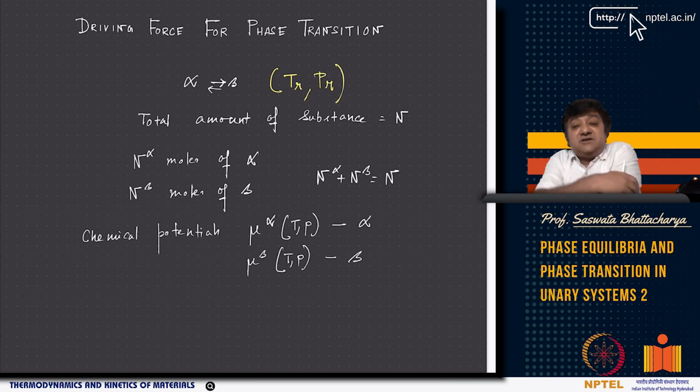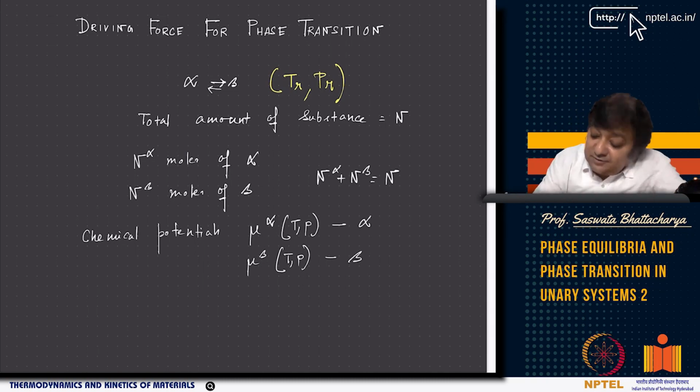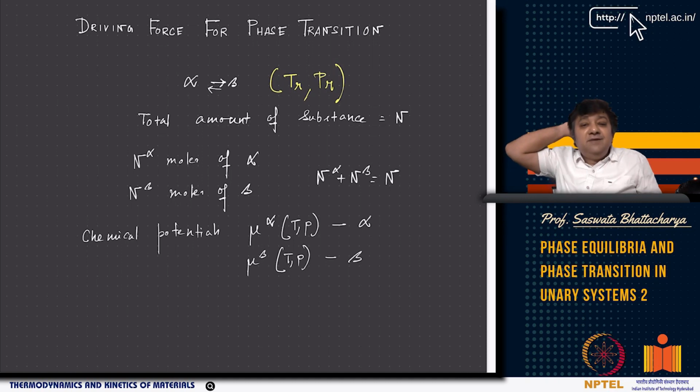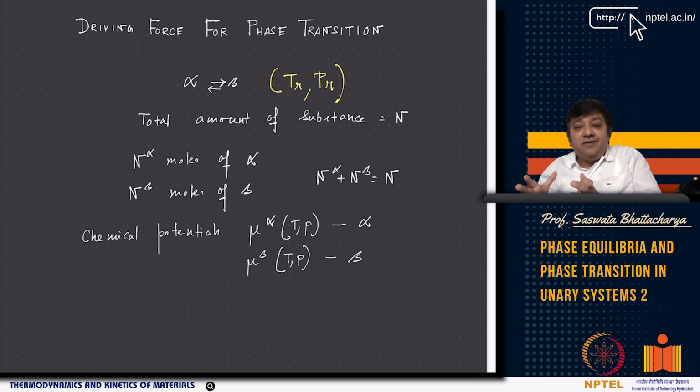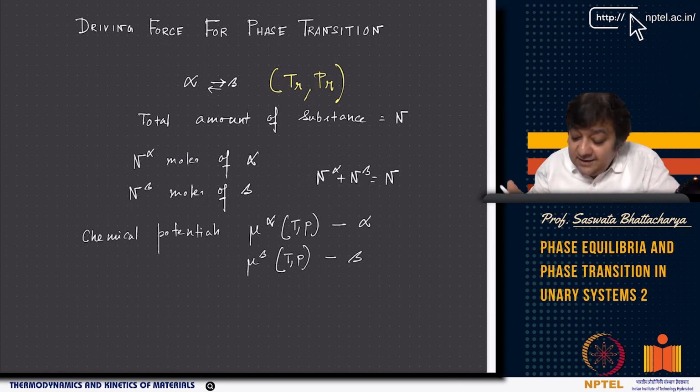Now, at the transition temperature or at the transition pressure, what will happen? The total amount of substance cannot be destroyed. The total amount of substance remains as it is. However, at the transition temperature and pressure, you will have a combination of alpha and beta, right? It's a mixture of two phases, right? However, both phases are unary. That means both phases contain only one component, but both phases are possible, right? At the transition temperature and pressure.